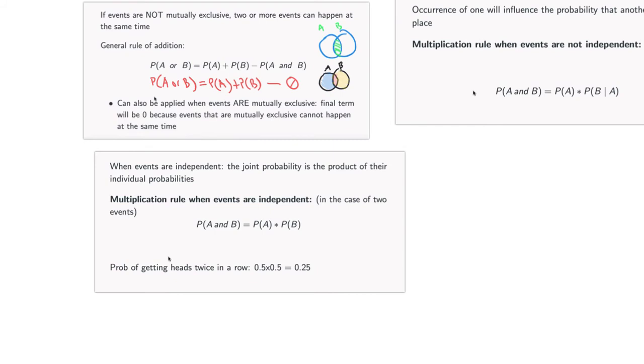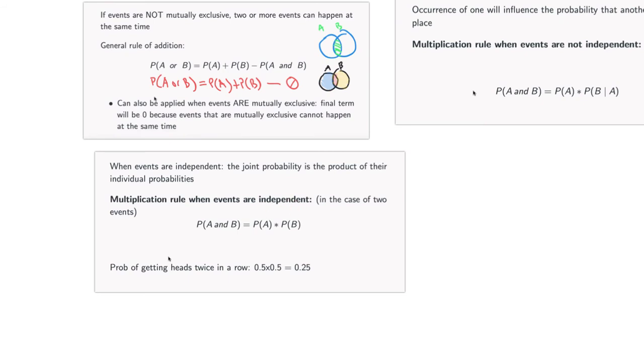For example, if I am rolling a die and then flipping a coin after that, the outcome of the coin flip has nothing to do with and is completely unaffected by the roll of the die. I think you understand what I'm saying. One outcome does not affect the other, and therefore they are independent events.